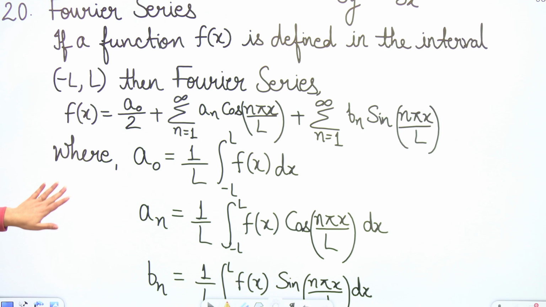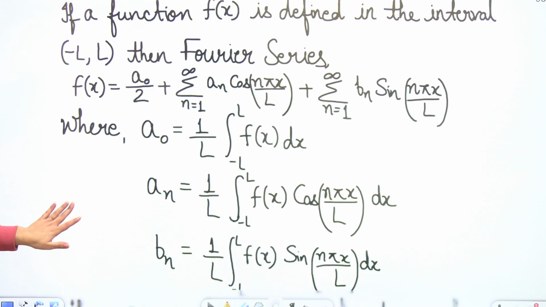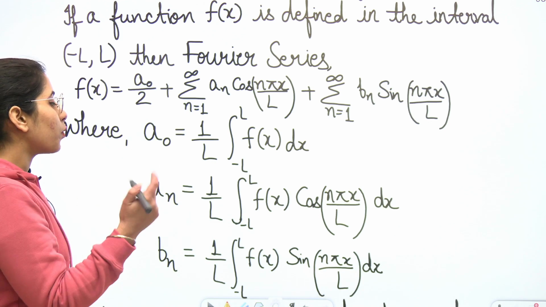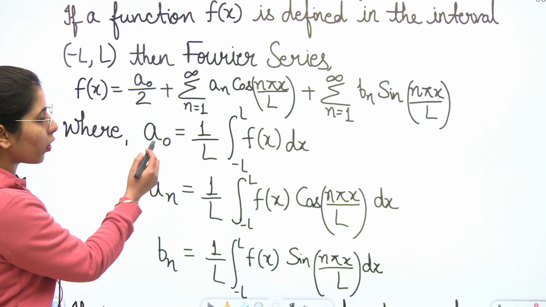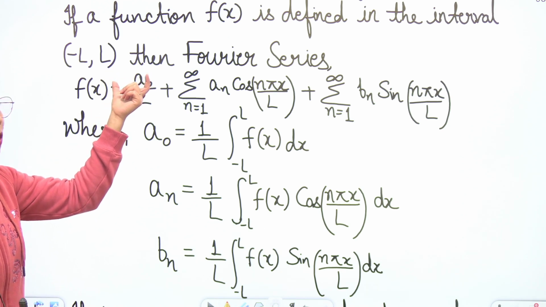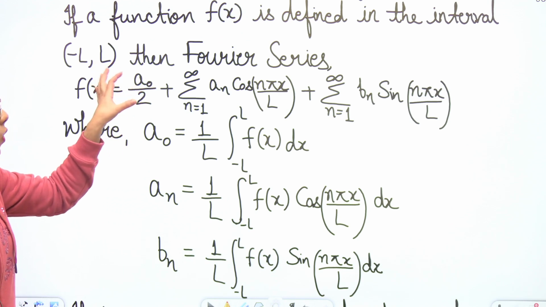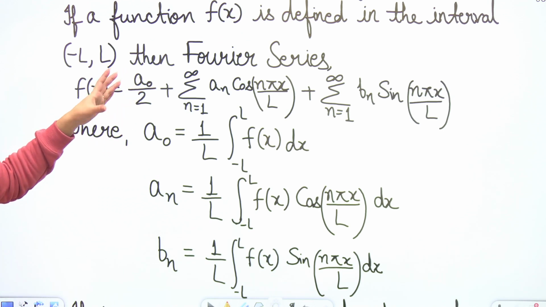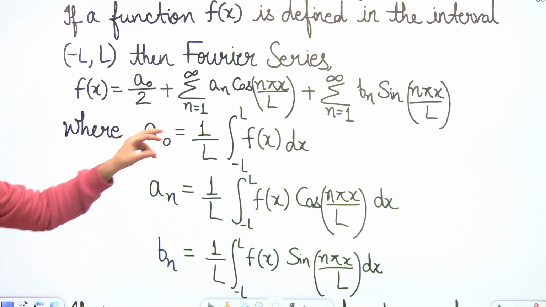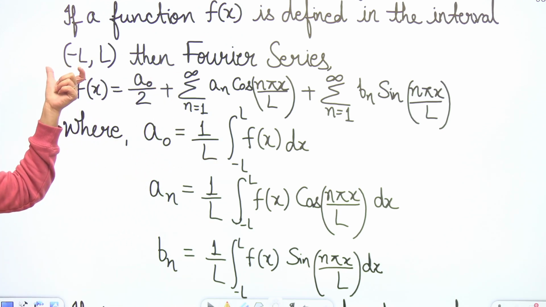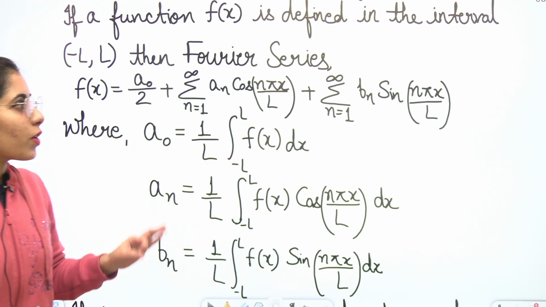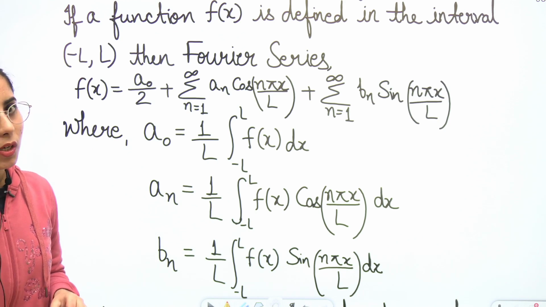Where a naught is equal to what? You have to consider the formula carefully, because there is a difference. In some books, a naught is written with 1 upon 2l; at those places a naught will be only a naught, not a naught by 2. Here I have already taken 2 in the denominator, so I am just writing 1 upon l. Don't worry about it. Clear? Now, minus l to l are the interval given to you, the lower limit and the upper limit. The integrand is f(x) dx, where f(x) is the function for which you want to write the Fourier series.